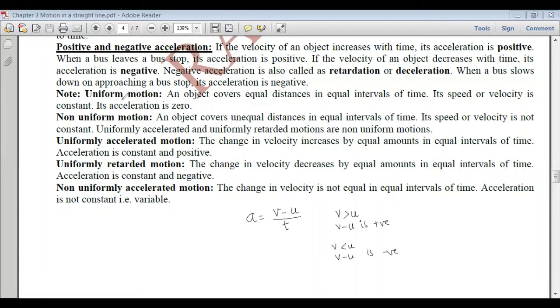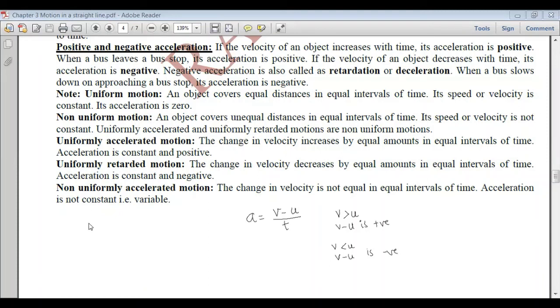So uniform motion has zero acceleration. Non-uniform motions are, for example, uniformly accelerated motion, uniformly retarded motion and non-uniformly accelerated motion. All these are non-uniform motions, that is, their speed or velocity is not constant.